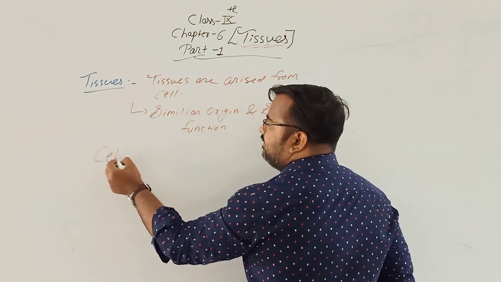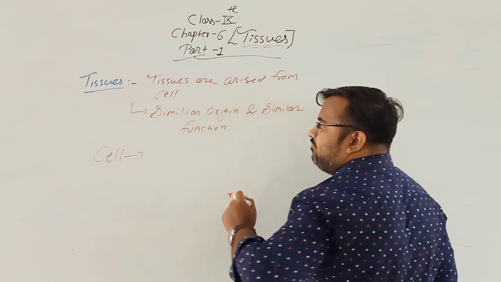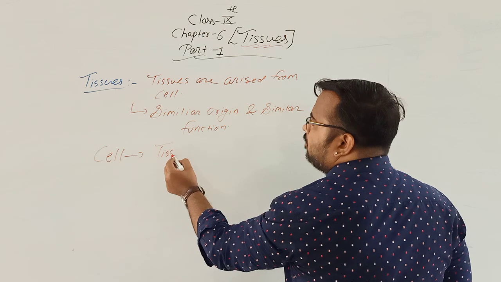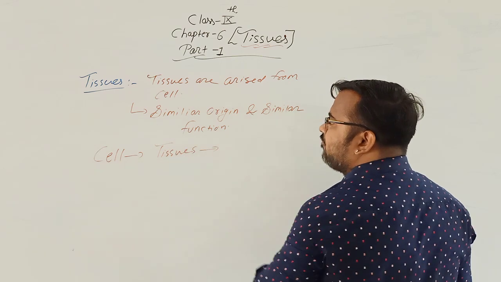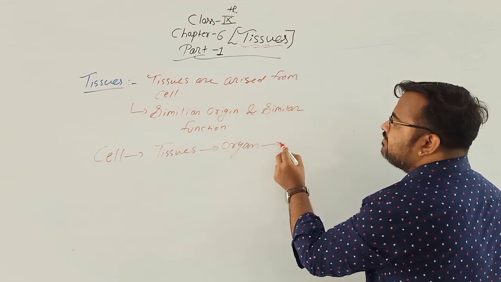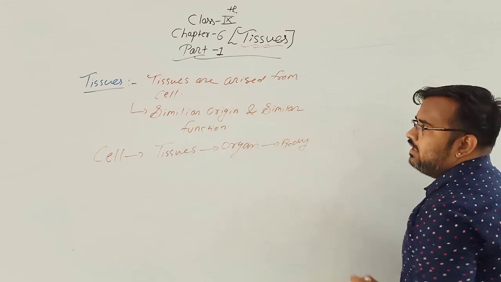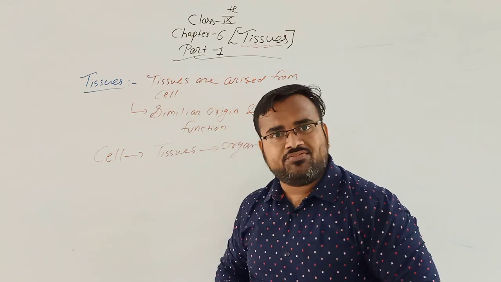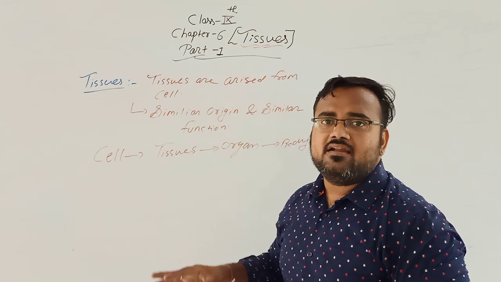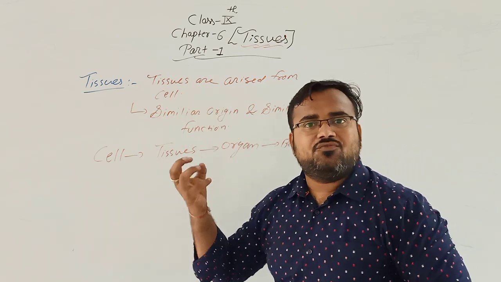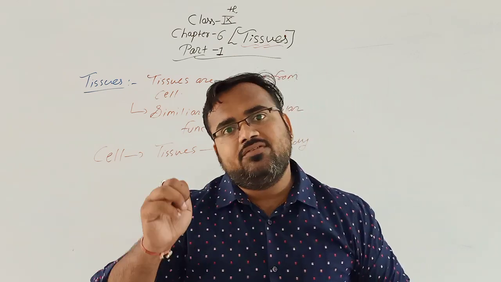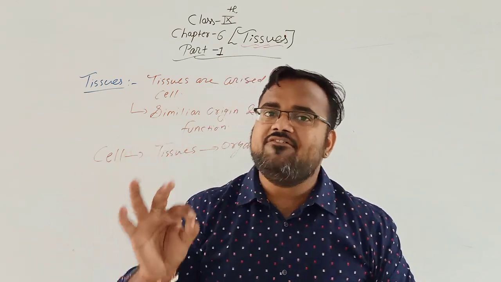See, we have understood that by the group of cells, the tissues are formed. From the group of tissues, organs are formed, and from the group of organs, the body is formed. So tissues are the group of cells which have similar origin. That means they arise from the similar type of cell and have the same function.